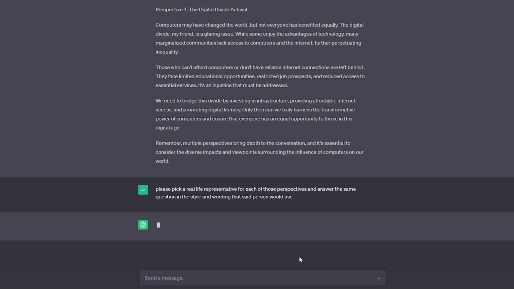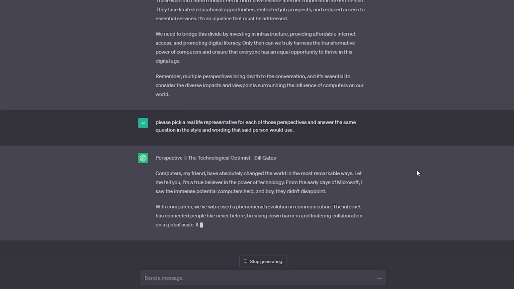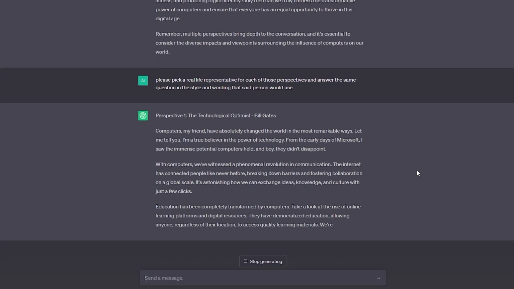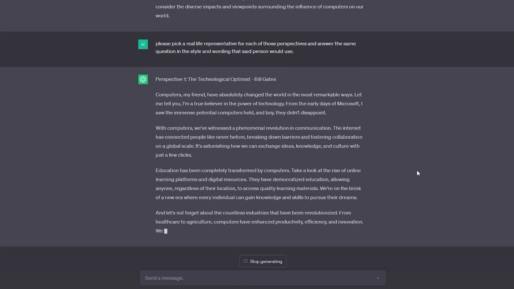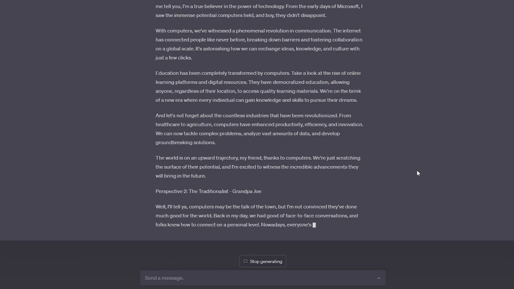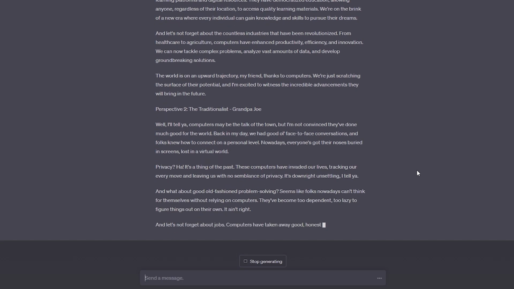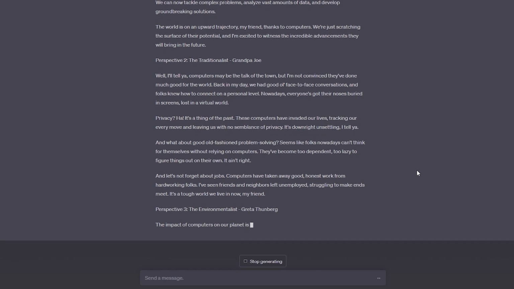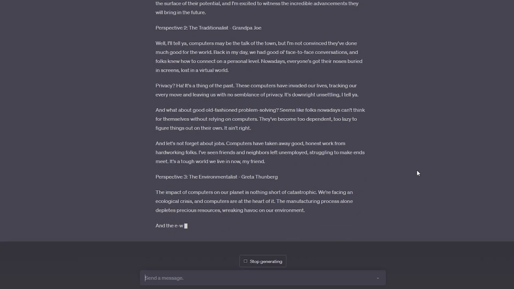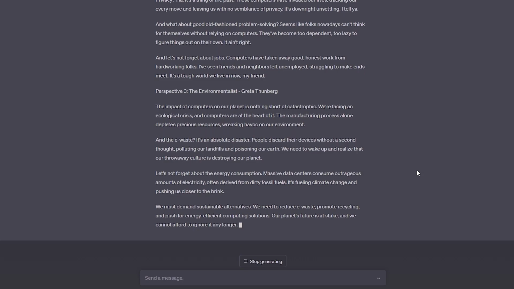I would say it chose the viewpoint representatives quite well. The technological optimist in this case is Bill Gates, the traditionalist is your Grandpa Joe, environmentalist is Greta Thunberg, and the digital divide activist is Malala Yousafzai. All of the mentioned people are well respected within their fields, and if you were to represent any of the perspectives, you would have certainly heard of these people before. Except for Grandpa Joe, of course, but you know, sometimes a stereotypical fictional character can be a good example too.